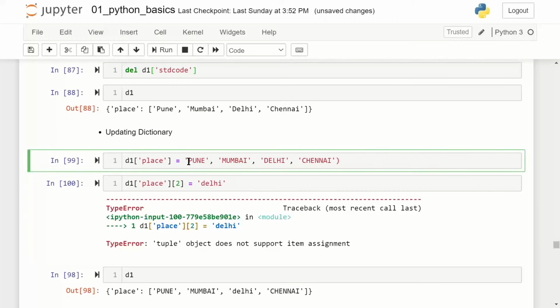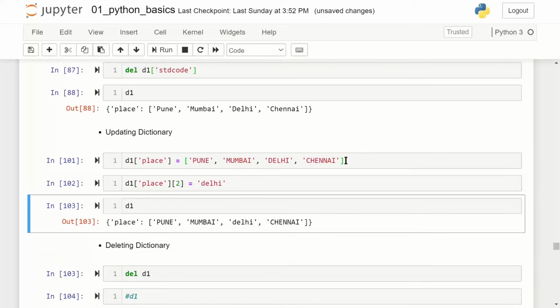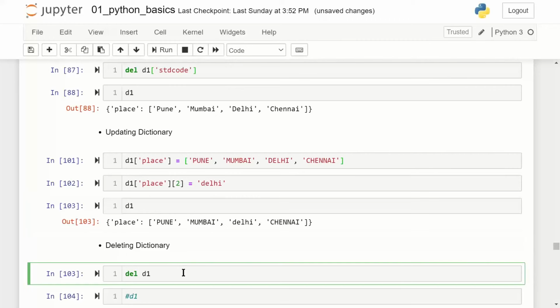So we need to make it a list once again to remove that error. Fantastic. I hope all of you have now understood tuple, list, dictionary. Finally, if I don't want that object, I simply run del d1 and delete the dictionary. So just try all of these things that we played around with, and then we move to the next topic, which is called sets.